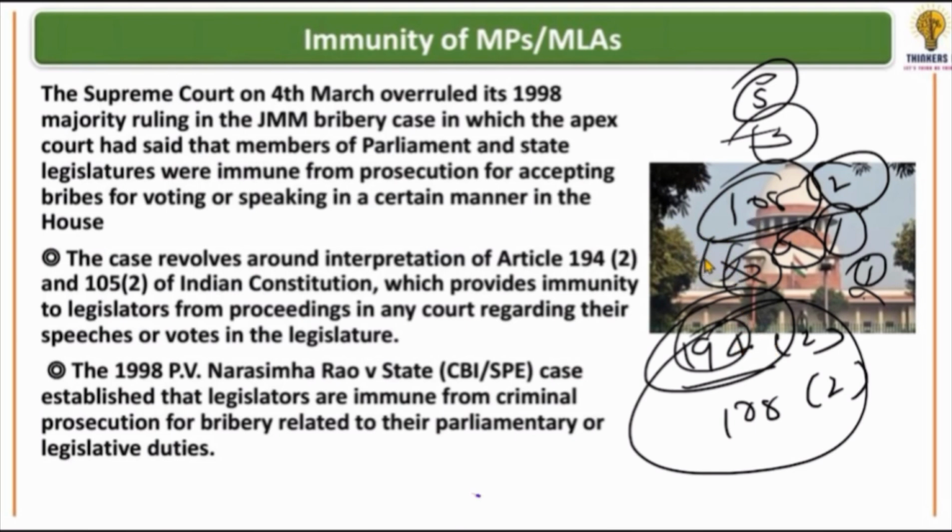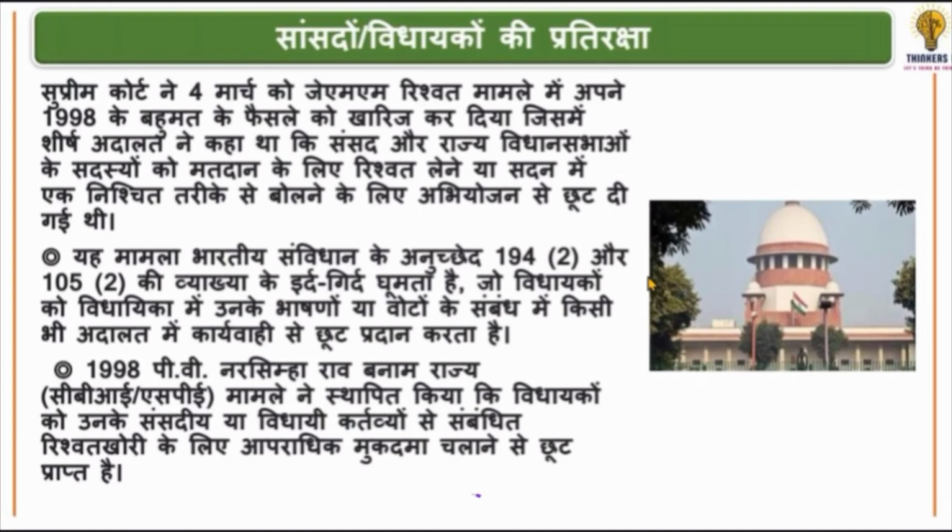Till now. But what happened was a member of the Jharkhand Mukti Morcha in Parliament, an MP, was alleged to have taken a bribe. Then this case went up to the High Court. The High Court stated that if he takes a bribe, it falls under his immunity, citing the Supreme Court's judgment of 1998, so no case could be filed. Then the case went to the Supreme Court. Earlier, there were 5 judges sitting, out of which 3 supported it.